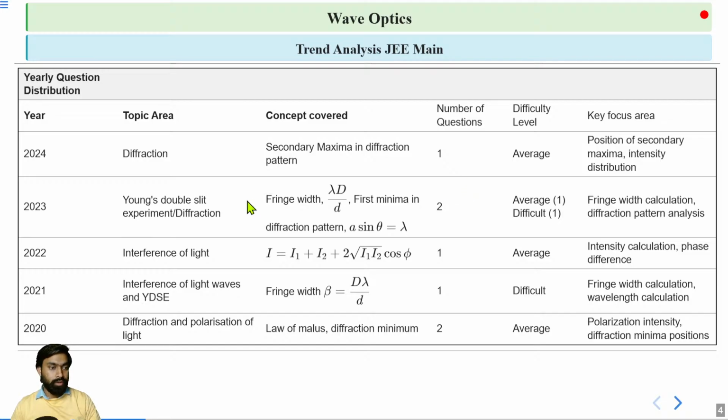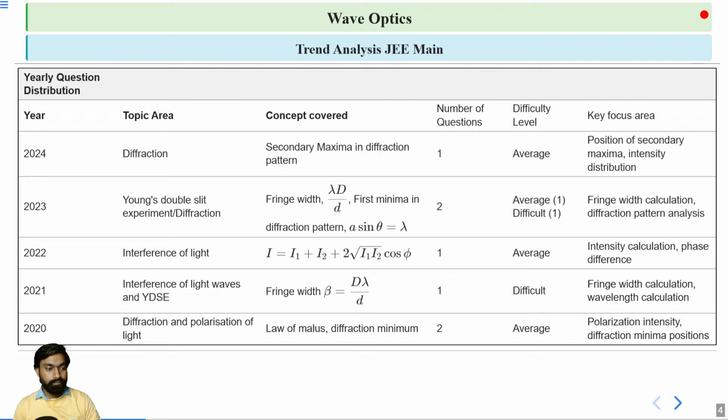Similarly, in 2021 a question was again asked from interference of light waves and Young's double slit experiment, number of questions 1, and the question was difficult.